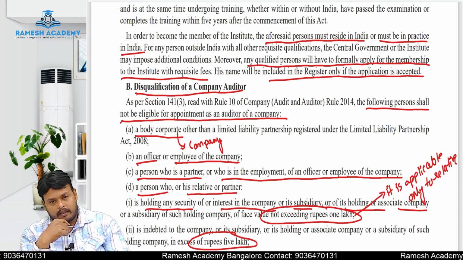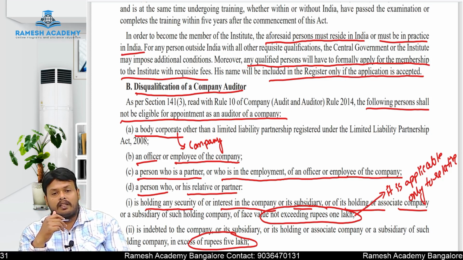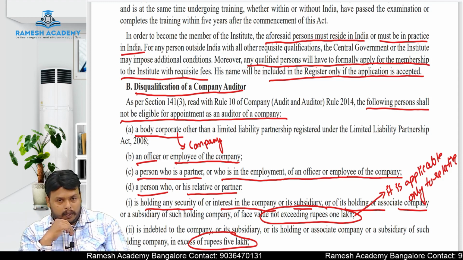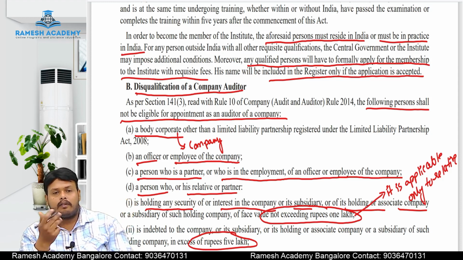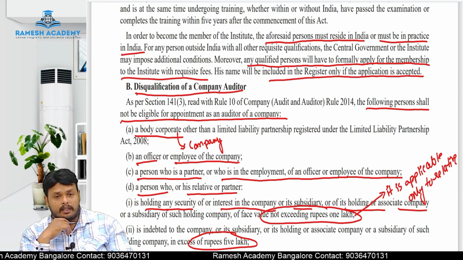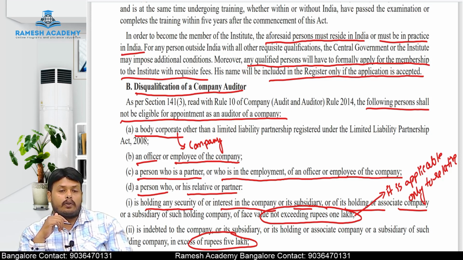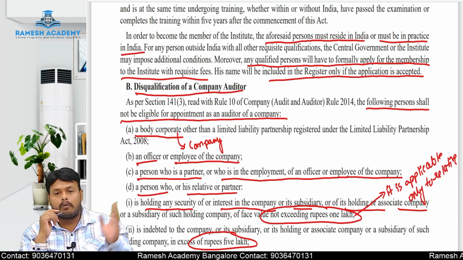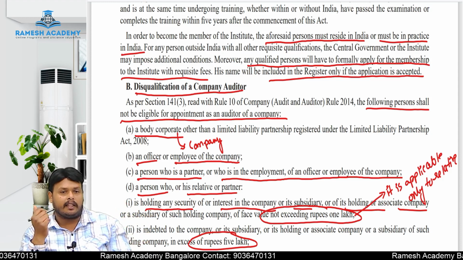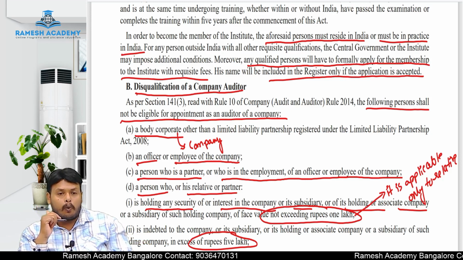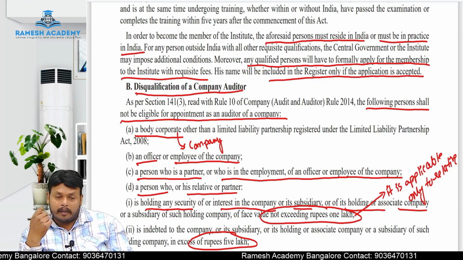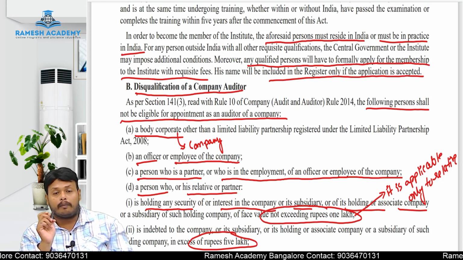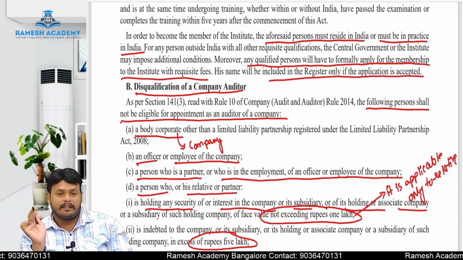Tomorrow if anything goes wrong, what happens? The company will file a suit against this body corporate. And what is the answer? The body corporate will say, go and ask that legal entity. That is not a natural person, that is an artificial person. That is the reason we avoid a body corporate acting as an auditor. If anything goes wrong, we cannot hold that artificial person and we cannot inquire anything from him. It will act as a loophole for people. Even a partnership firm or a limited liability partnership firm can act as an auditor, but a body corporate cannot because of its separate legal existence.